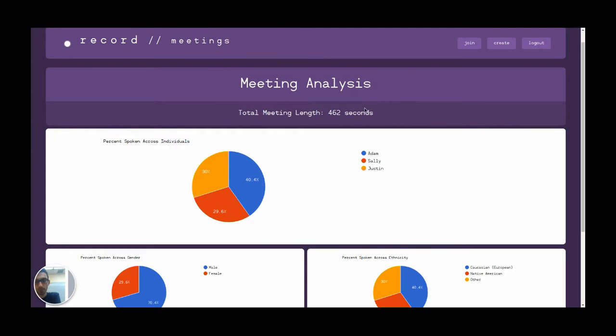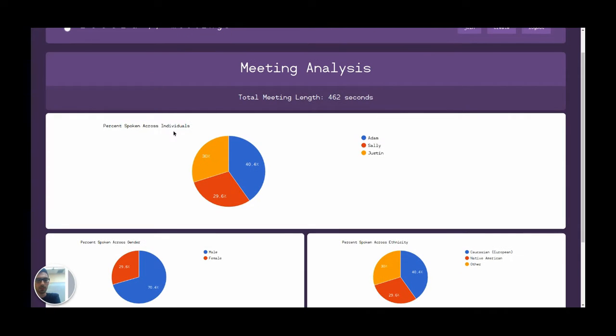So, through this software, I could see my total meeting length was 462 seconds. And now what's really interesting is we display the word space across different parameters, as I mentioned earlier. So the first being individuals. So I see that Adam spoke 40% of the time, Sally spoke 29% of the time, and Justin spoke 30% of the time.